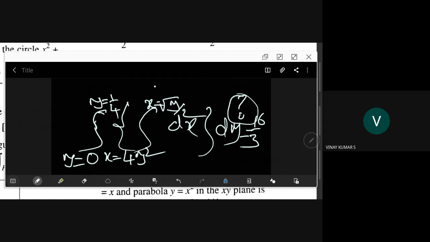You have the inner integral as root y by 2 minus 4y square.